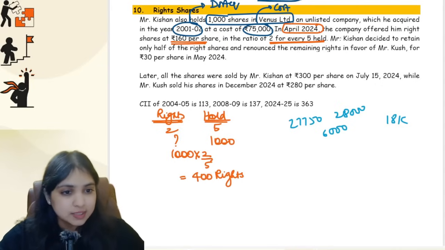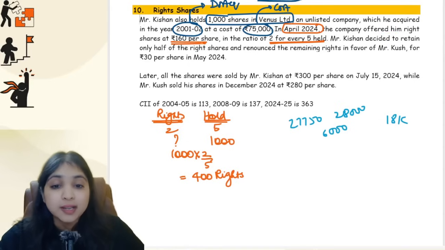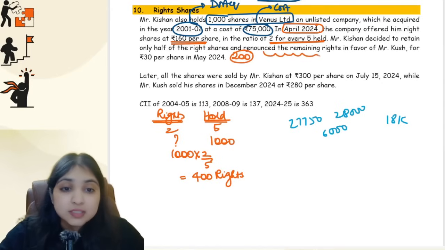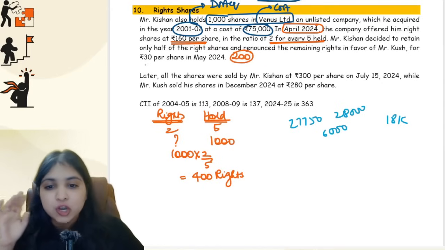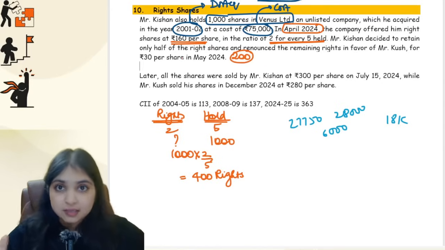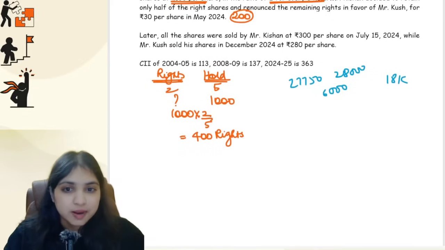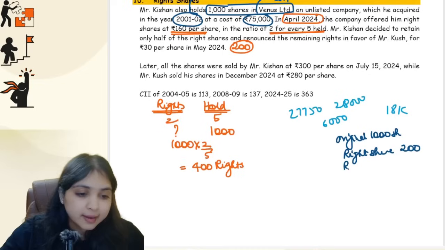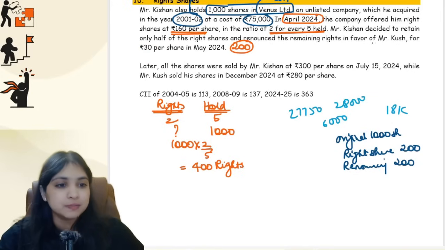But however, the question says Mr. Kishan decided to retain only half of the right. So only 200 rights shares he is going to buy. He is renouncing the remaining rights in favor of Mr. Kush for 30 rupees per share. So in this question until now, there are 3 things. Number 1, he is having original shares, guys. Original 1,000 shares he is having. Then he's exercising the right and he's buying how many rights shares? 200 rights shares. The question says half he's exercising. So 200 rights shares he's buying, and then he is renouncing the right to buy the balance 200 shares at 30 rupees per share in the favor of Mr. Kush.